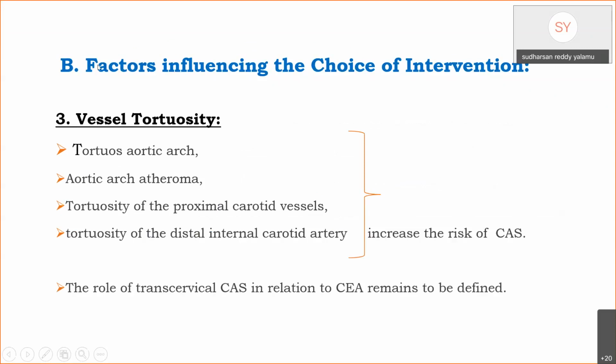Vessel tortuosity. Tortuous aortic arch, atheroma in the aortic arch, tortuous proximal carotid vessels, and tortuous distal internal carotid artery are all associated with increased complication risk of angioplasty and stenting. And the role of transcervical angioplasty in relation to endarterectomy remains to be defined.